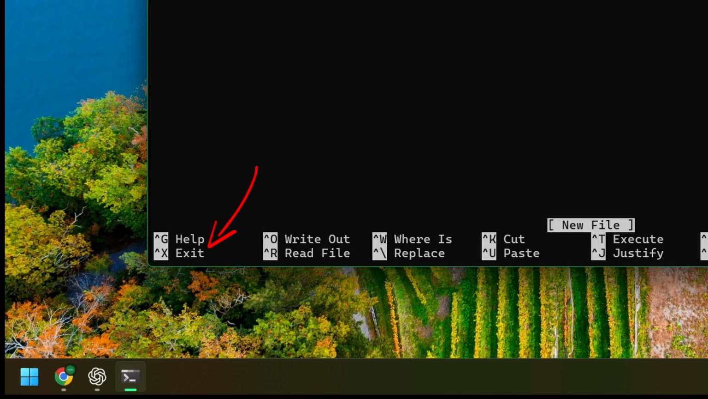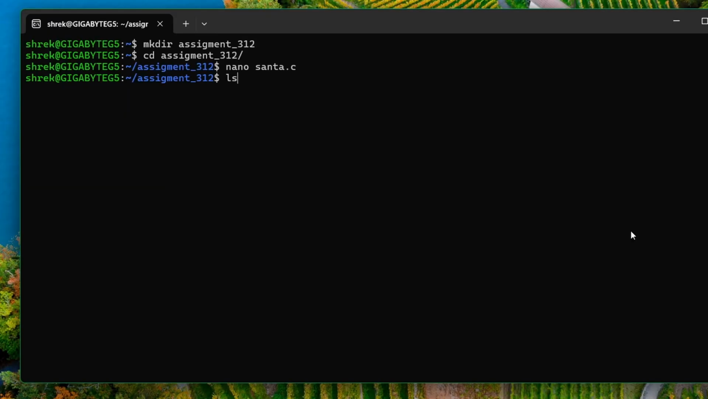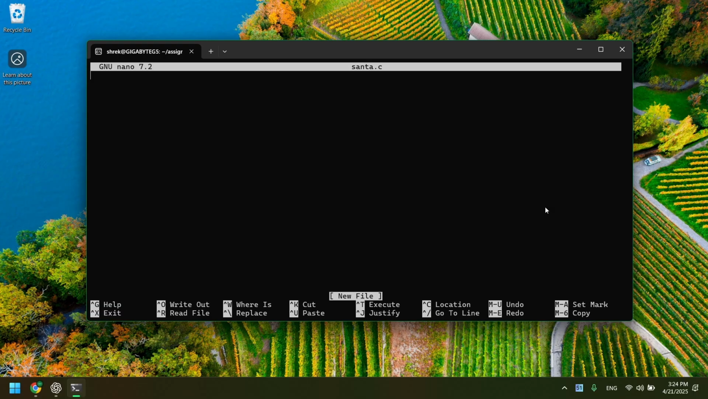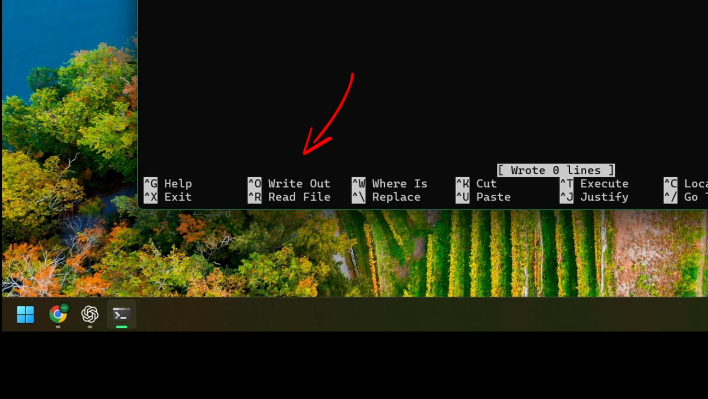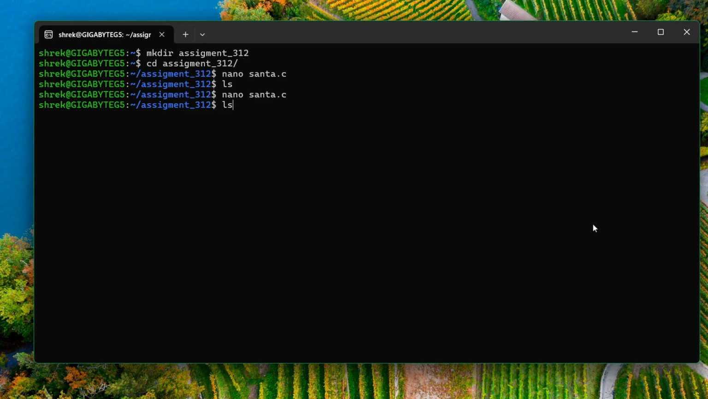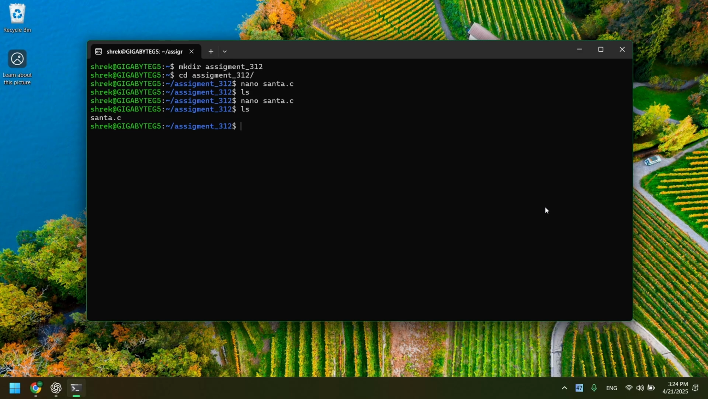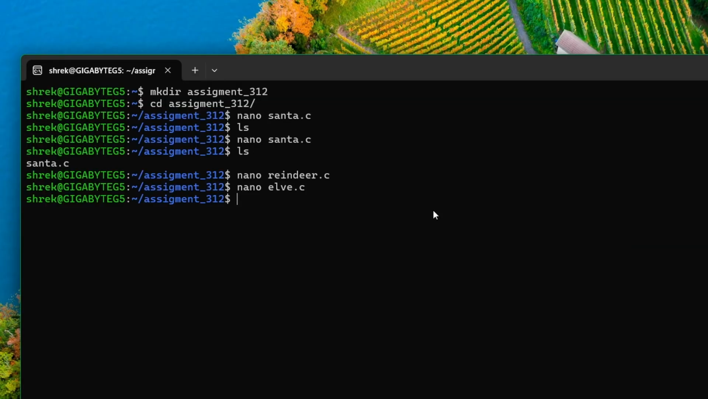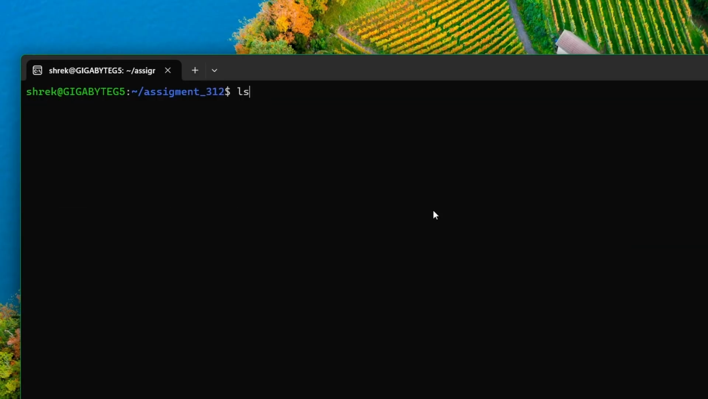Now if I exit with Control X, if I list what's in there, it didn't save. Okay, what about write out, enter, and now exit? What if I do ls again? It's there, yes. Now I just gotta repeat the same thing for the elves and reindeers. I have created everything. I'll write ls one more time just to make sure everything is there.